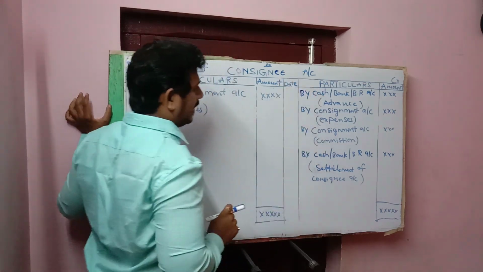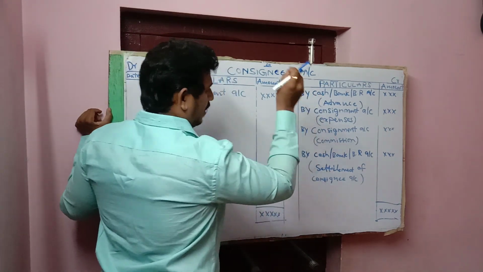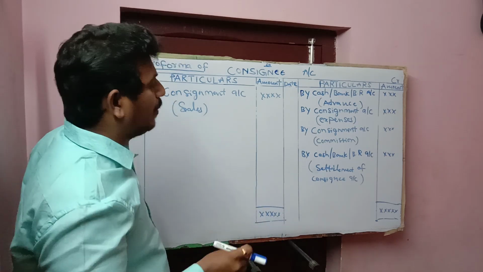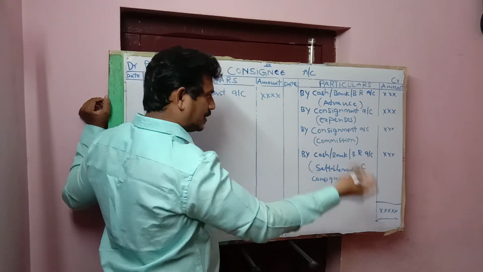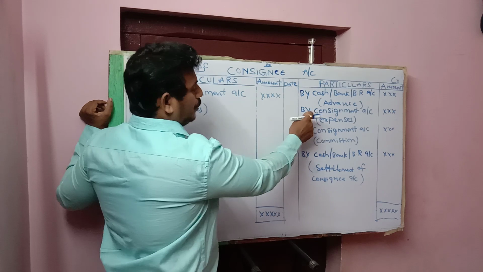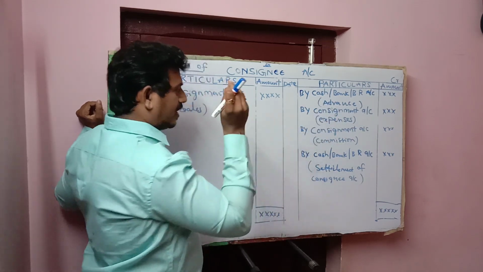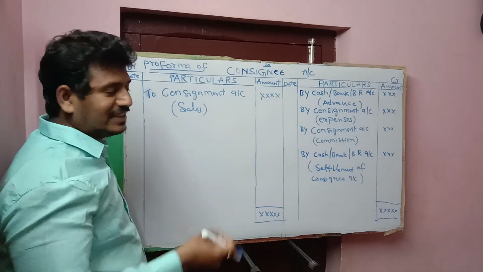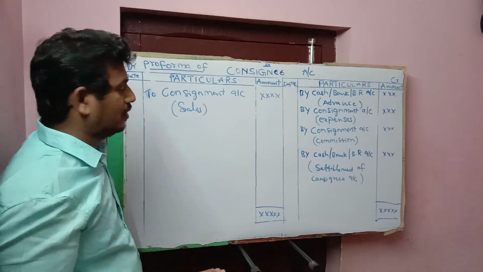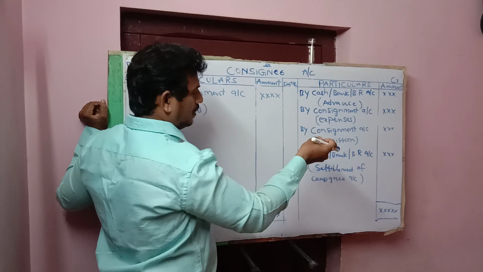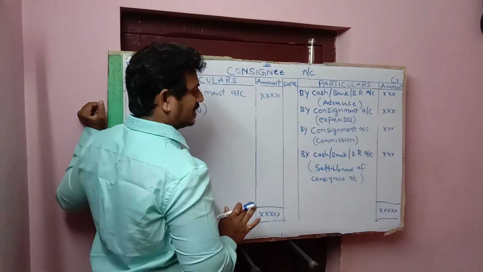Any expenses paid by consignee should be recorded as consignment account, expenses. And commission, as he is entitled to some percentage of commission, is recorded as consignment account.